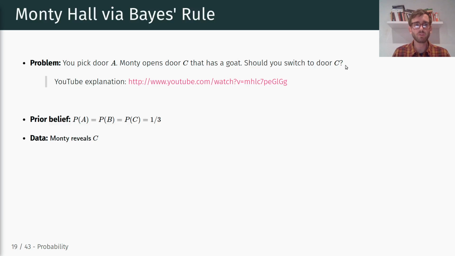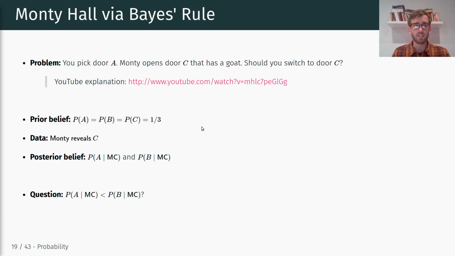The data that we observe is that Monty reveals C. So C is revealed and it doesn't hold the prize. Now the question is, what about our posterior belief of the probability of A holding the prize conditional on Monty revealing C, and the probability of B holding the prize conditional on Monty revealing C?